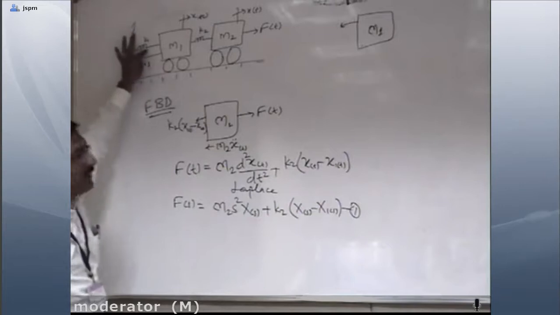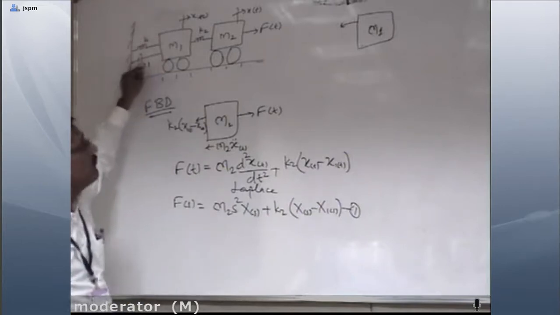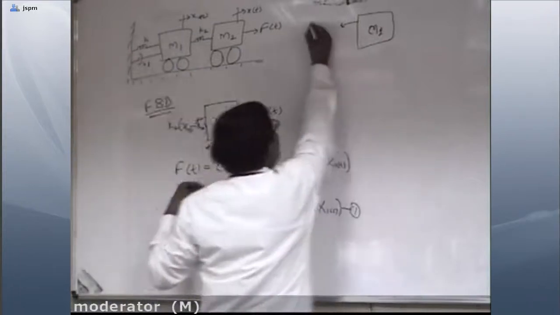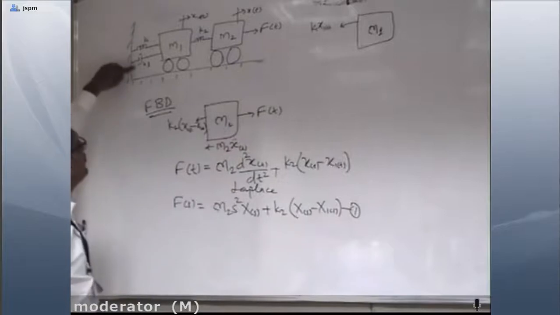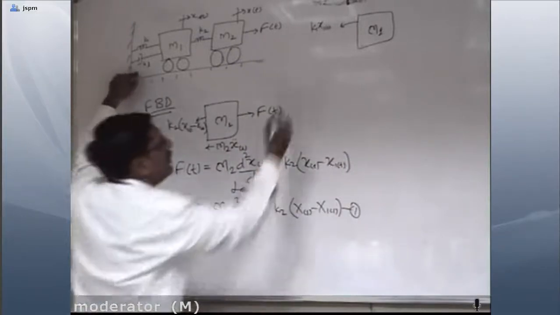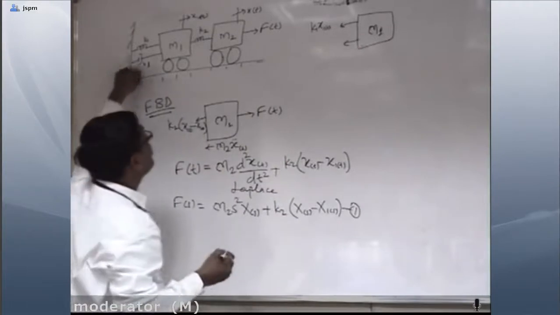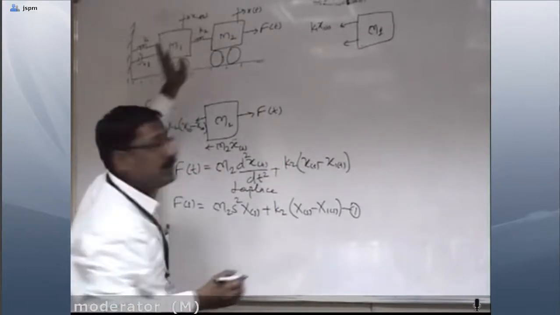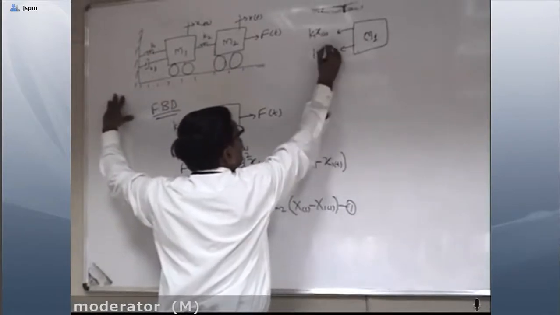So while writing the equation for K1, we'll consider only the displacement associated with M1. So it is K1 into x1 of t. Then second, the damper is attached over here, again connected between the mass and the fixed part, so we'll consider only the velocity of x1. So here it becomes B1 x1 of t dot.